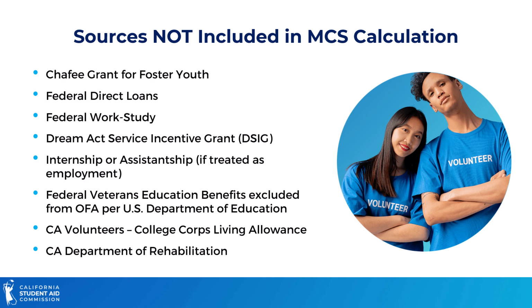The following sources should not be reported as they are not included in the MCS award calculation. Chafee Grant for Foster Youth, Federal Direct Loans, Federal Work Study, the DREAM Act Service Incentive Grant, earnings from an internship or assistantship if treated as employment, federal veteran education benefits excluded from OFA per the U.S. Department of Education, California Volunteers College Corps Living Allowance, and funds from the California Department of Rehabilitation.